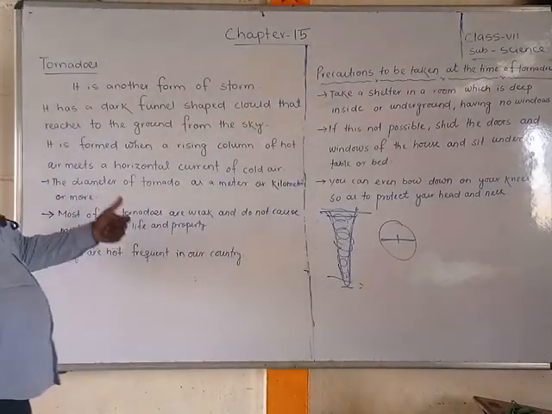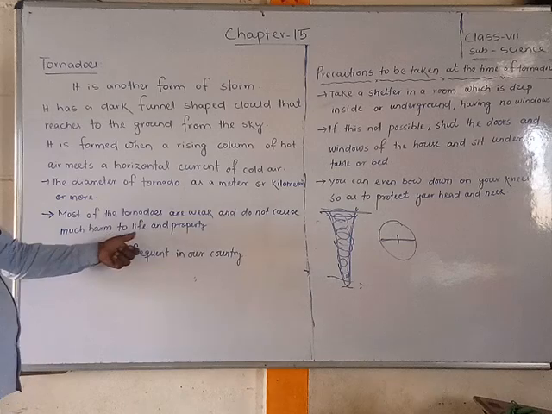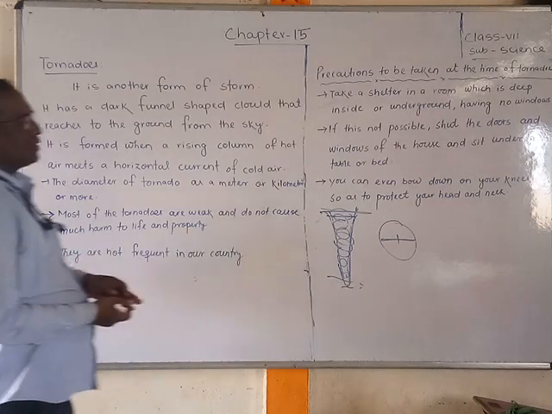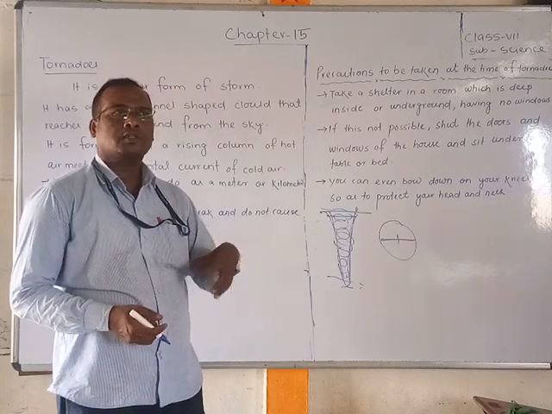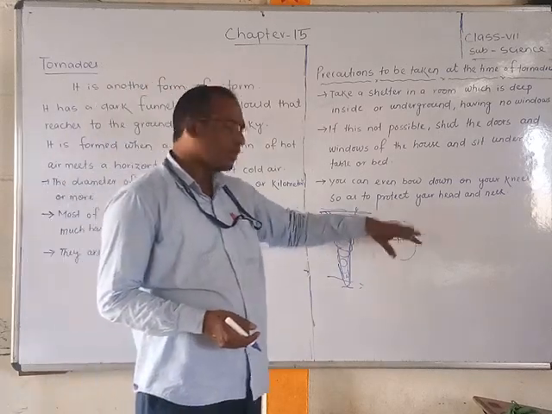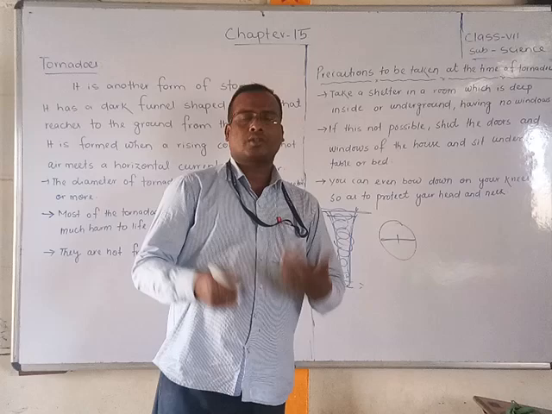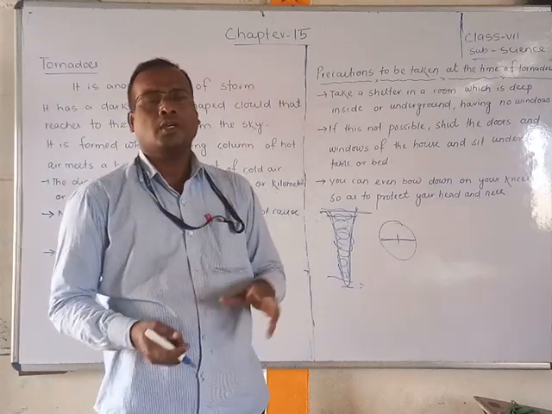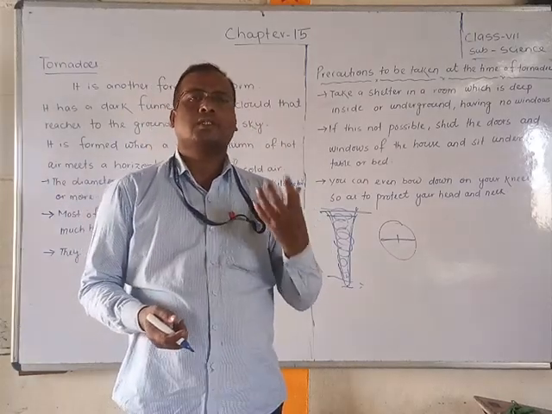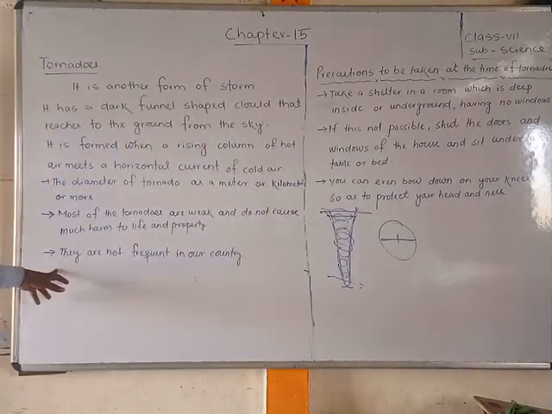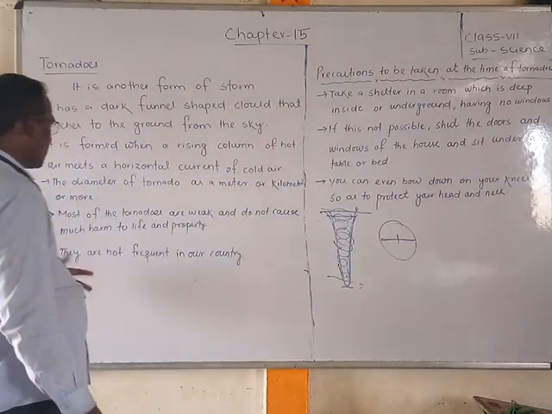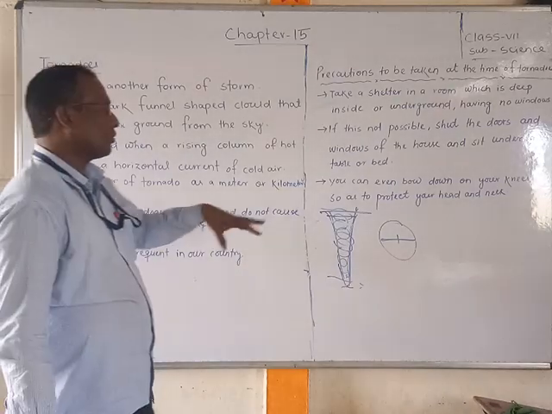Most tornadoes are weak and do not cause much harm to life and property. They are created by low pressure, and when a tornado affects an area it is not that harmful. It is just a weak storm. Next, they are not frequent in our country, and in our country they are not very harmful.